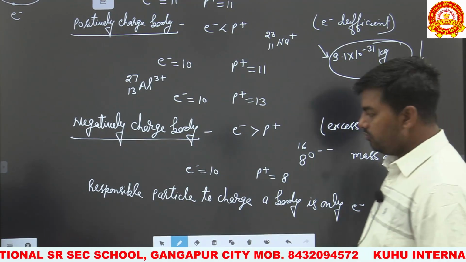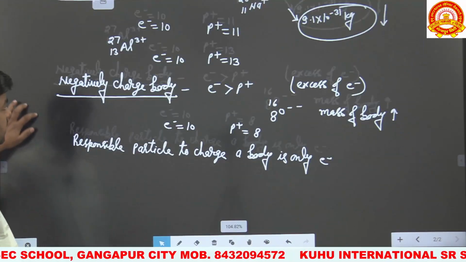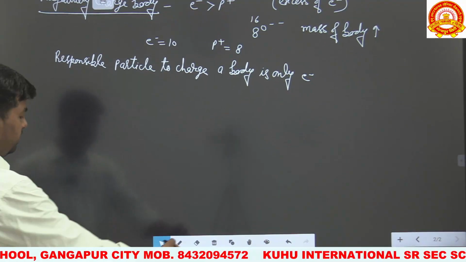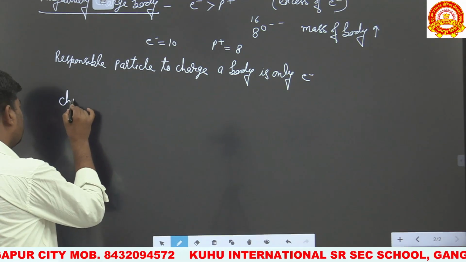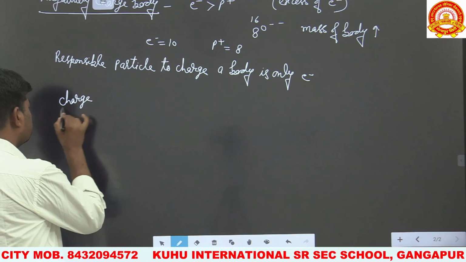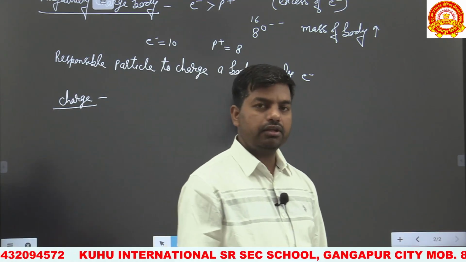Okay, so now we have to discuss what we mean by charge. Next topic is charge. What do you mean by charge? Charge is the property of matter.